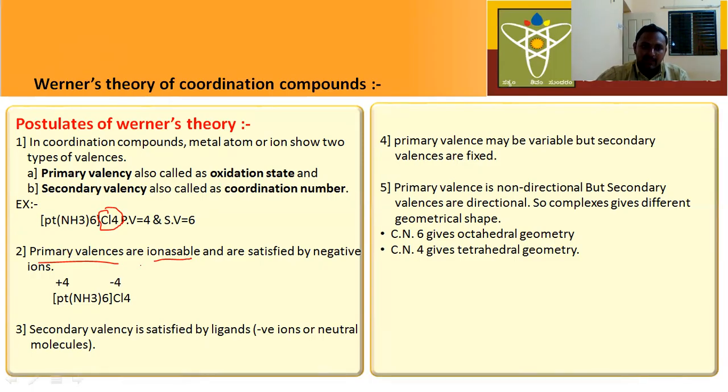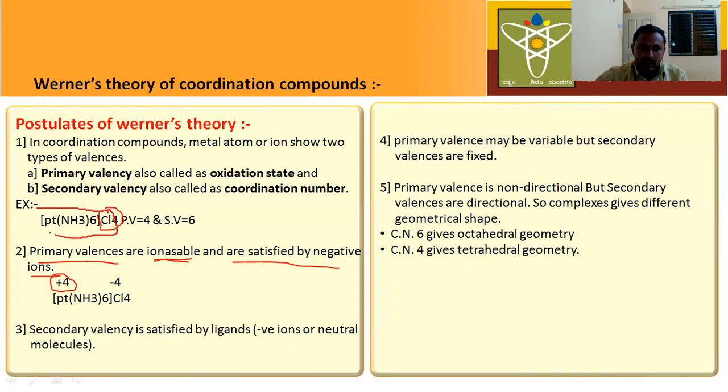Here, the primary valencies are ionizable and they are satisfied by negative ions. Primary valency is almost equal to oxidation state. What is the oxidation state here? Plus 4. This is the neutral molecule, right?